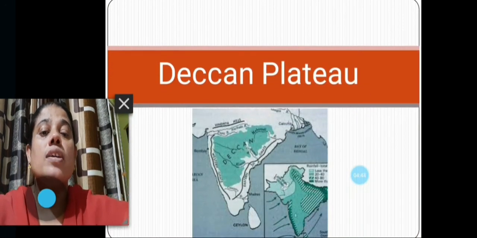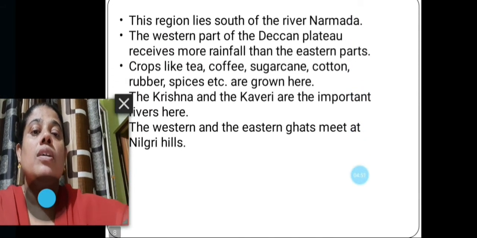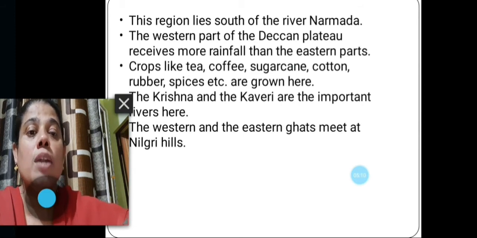Now next is Deccan Plateau. This region lies south of the river Narmada. The western part of the Deccan Plateau receives more rainfall than the eastern parts.